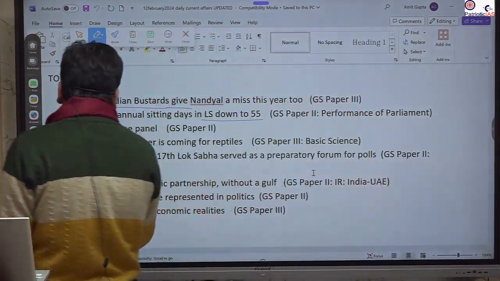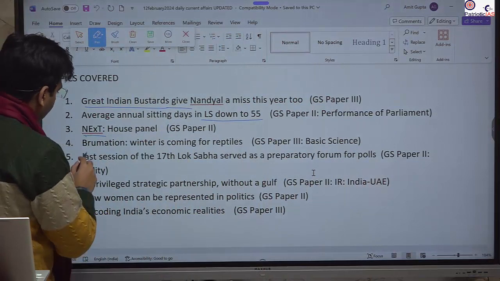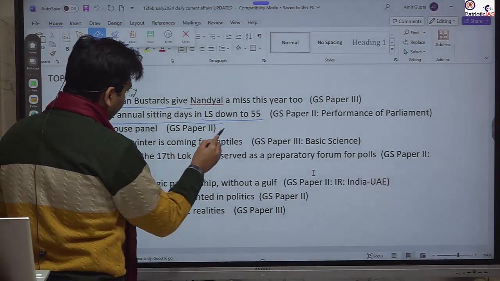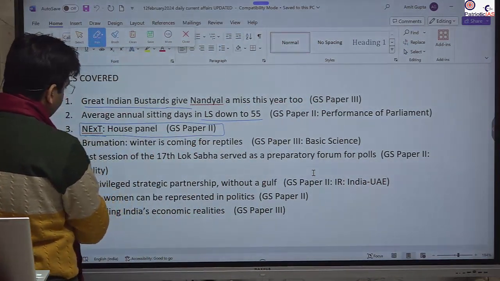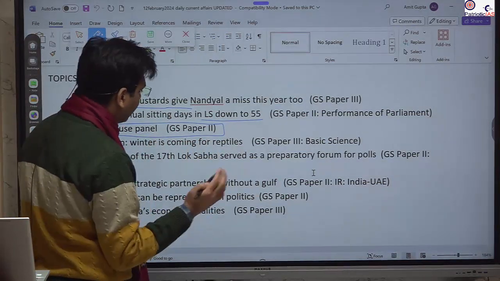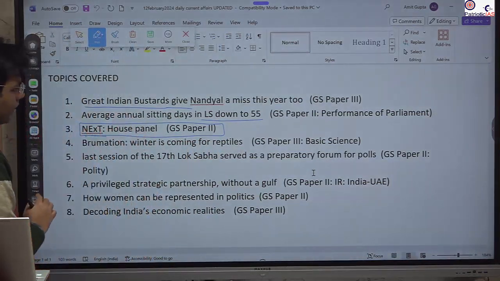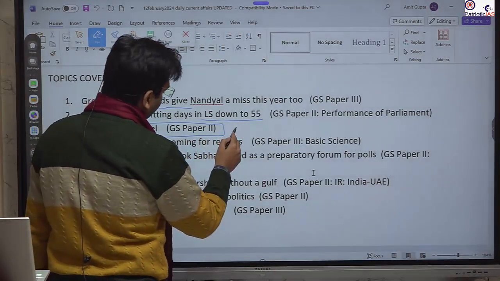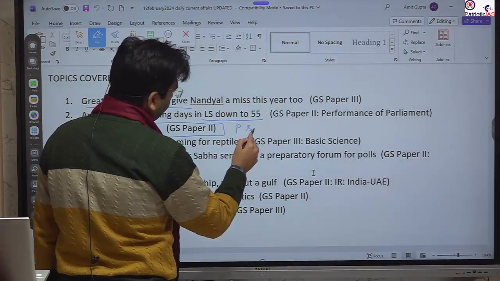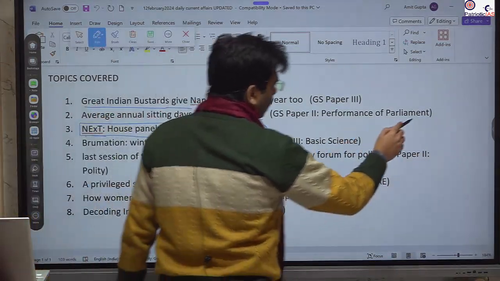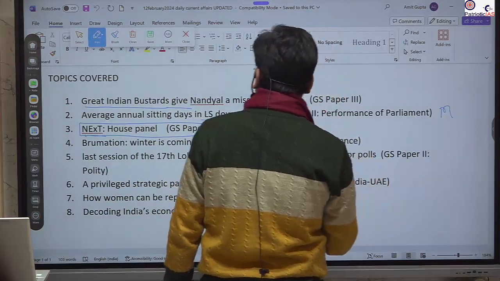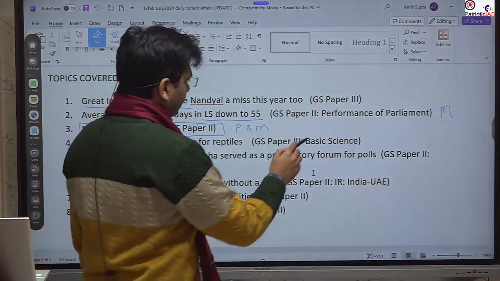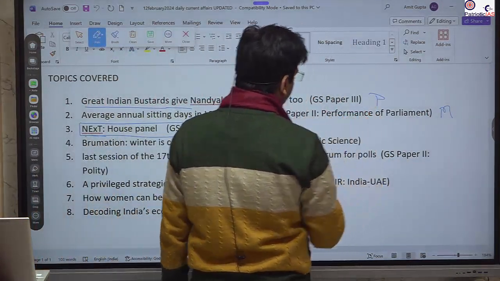Further, we will study the licensing for MBBS or medical practitioners to enter into practice. This will be part of GS paper 2, and it could be part of prelims as well as mains. It is part of the mains because it is analytical, and it is relevant for the prelims.